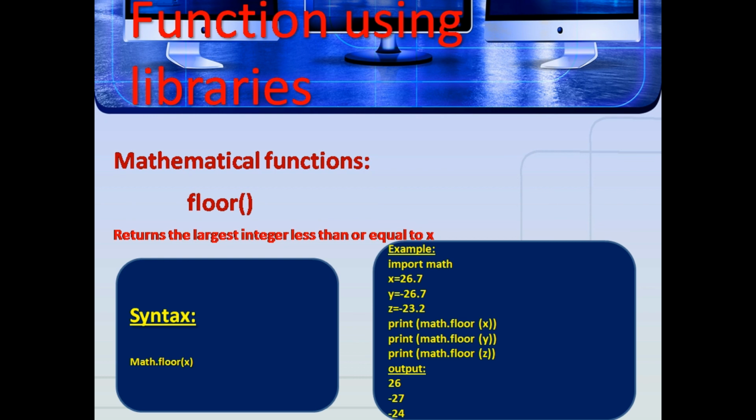Print of math dot floor of x, print of math dot floor of y, print of math dot floor of z. Here the output: it returns the largest integer less than or equal to x. So first one is 26, next minus 27, next one is minus 24.